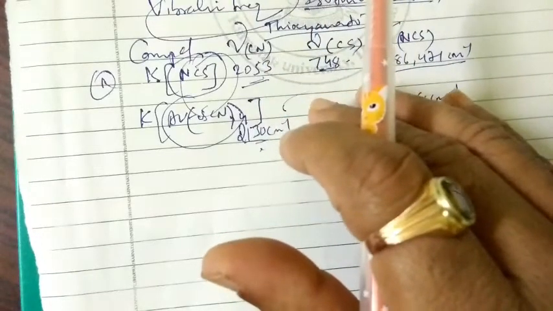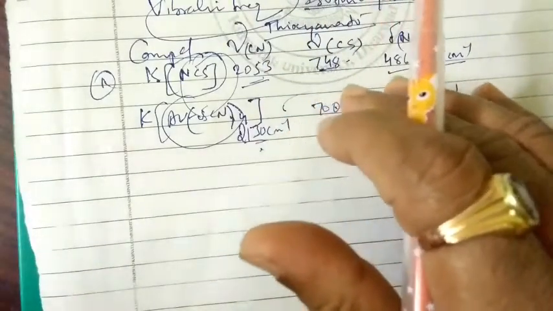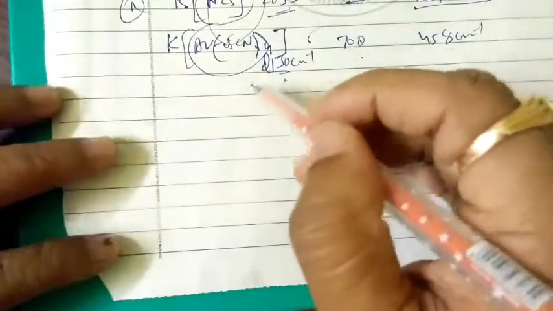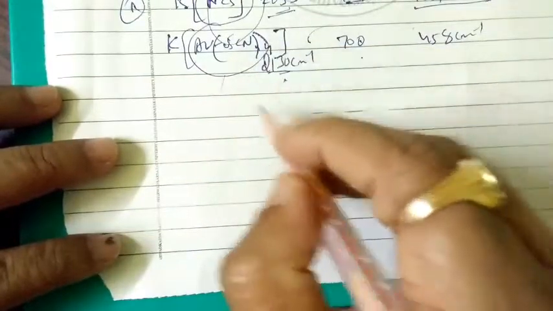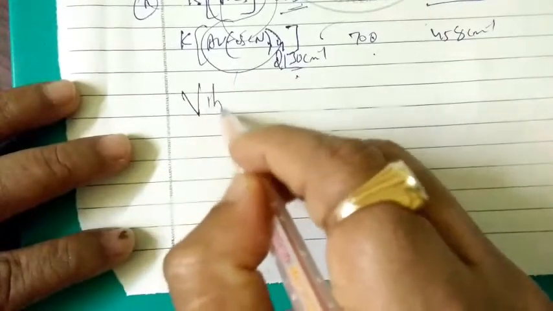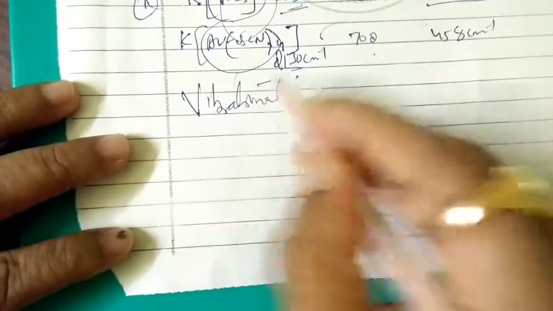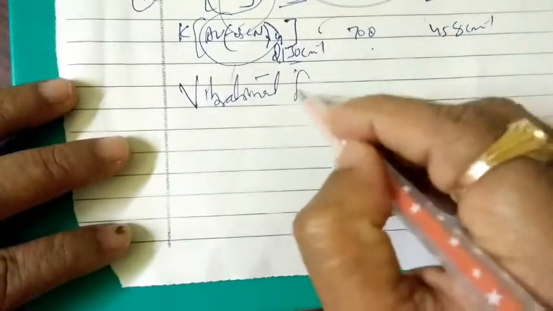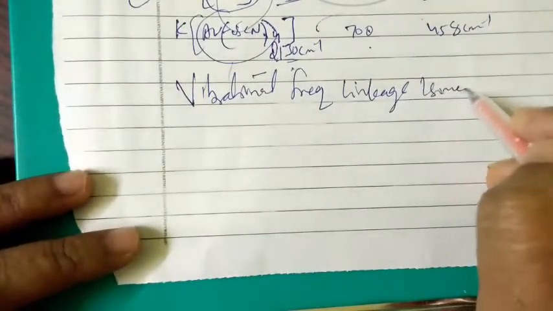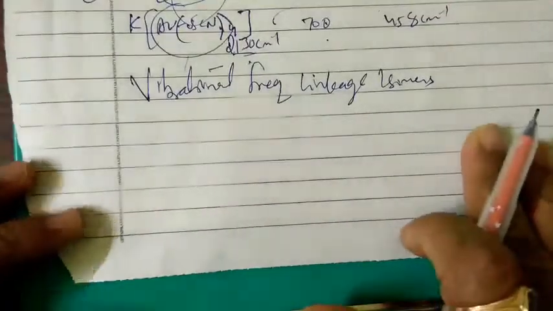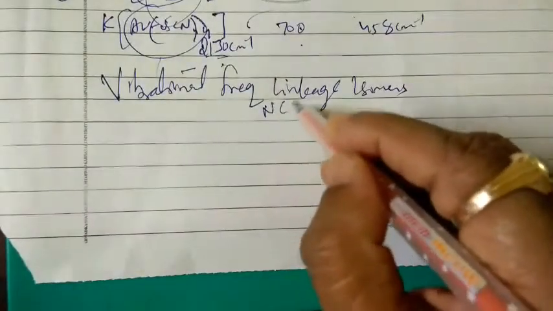So this is how we can learn the IR spectroscopy and how the application part is going to help for such complexes. Even if we go for the linkage type, there also we can see vibrational frequencies of linkages. Isomers, linkage isomers, involving the NCS group.